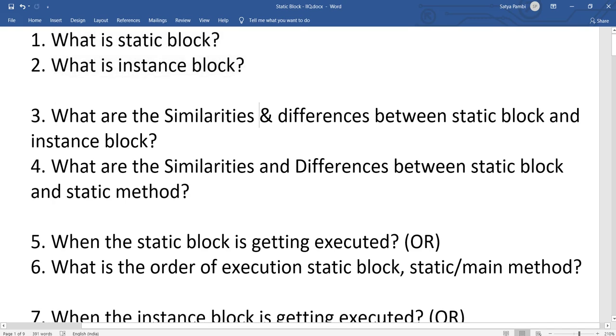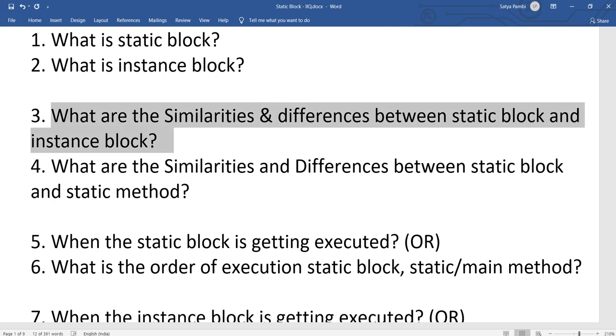And what are the similarities and differences between a static block and an instance block? The similarity is that static and instance blocks are both called by the Java virtual machine, and we cannot call them. The difference is that a static block is used to initialize the static variables and an instance block is used to initialize the instance variables.